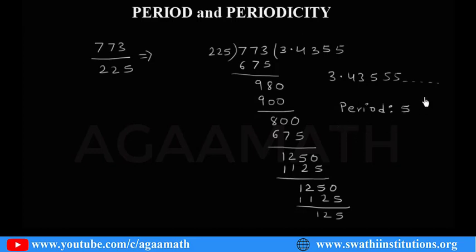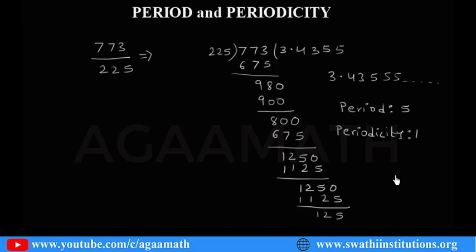What is the periodicity, or length of the period? Periodicity is how many digits are repeating. Only one digit, so here periodicity is 1. Period means the digits that are repeating in that set of repetition. Periodicity means how many digits are repeating.